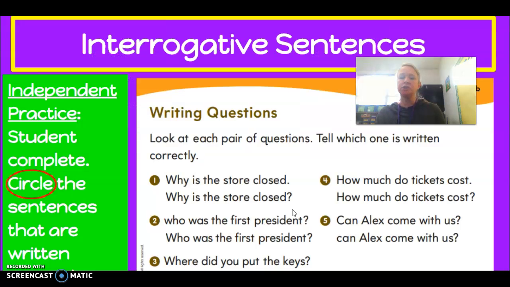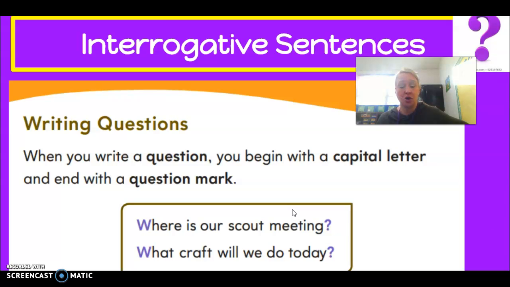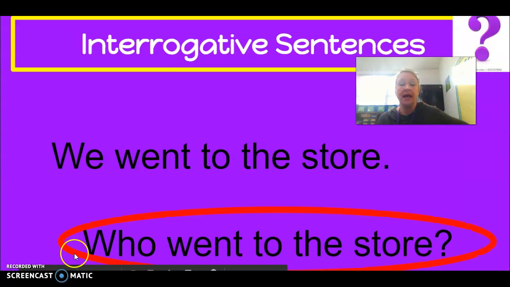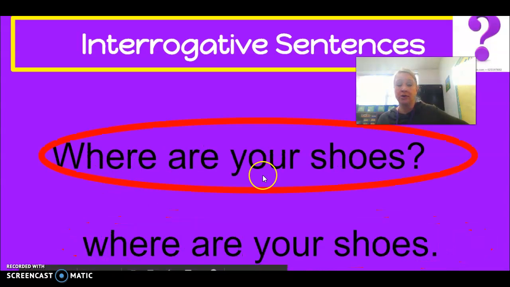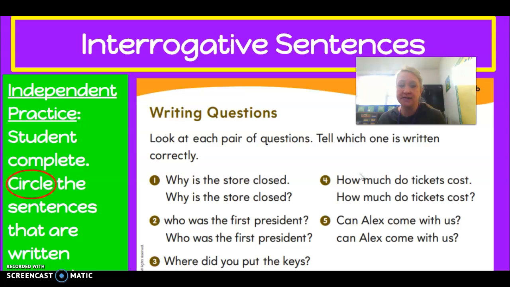So what did you learn today? Well, we learned that questions written correctly need to begin with a capital letter and end with a question mark. Who went to the store begins with a capital letter and ends with a question mark. Where are your shoes begins with a capital letter and ends with a question mark. When is the movie begins with a capital letter and ends with a question mark. So questions written correctly have to have both things, and then you circled them and turned them into your teacher.